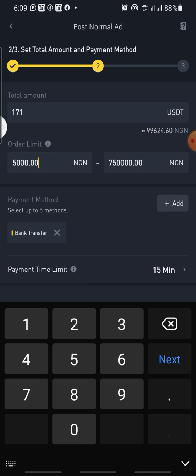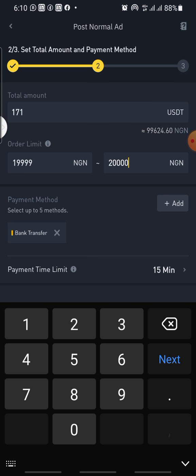Since it's 20,000, you have to put the minimum amount you want to buy with that 20,000. So if it's 20,000, do not just put 20,000 as the minimum and 20,000 as the maximum. You can put 19,999 naira as the minimum, which is the same as 20,000. Then you come to this place and put 20,000 naira.